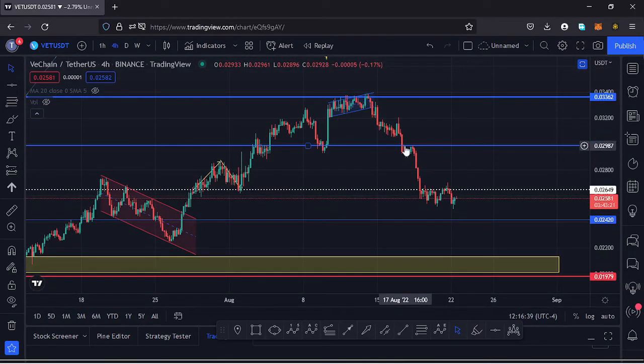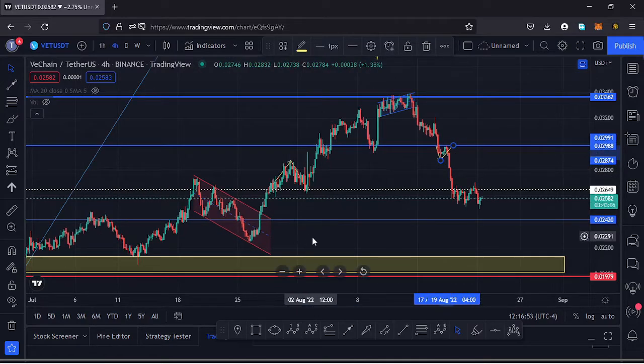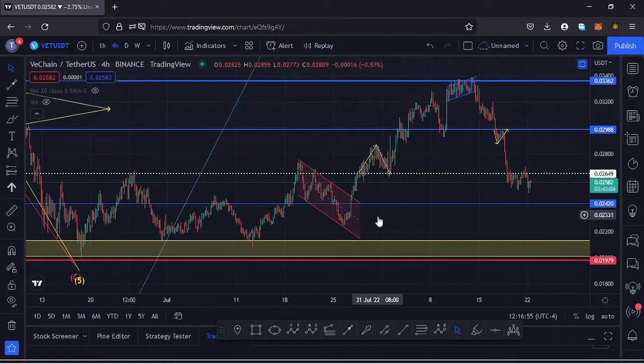We have lost another key area of support at around the $0.029 mark, and after losing that key area of support, we have even seen a retest of that key area of support, and after seeing the retest, we have continued seeing lower prices.